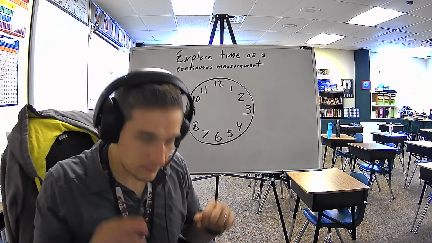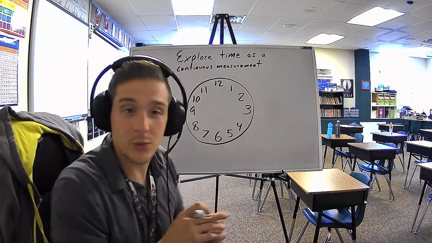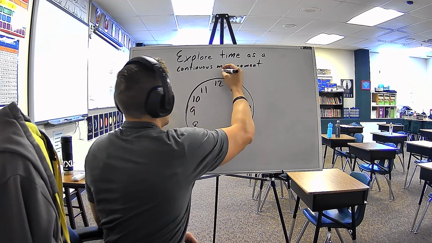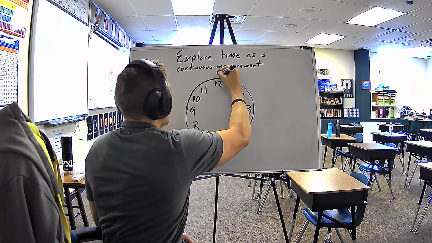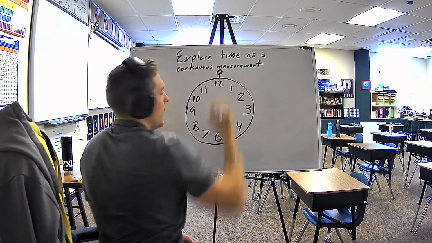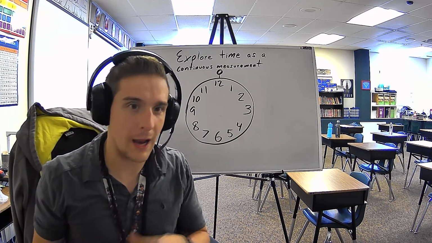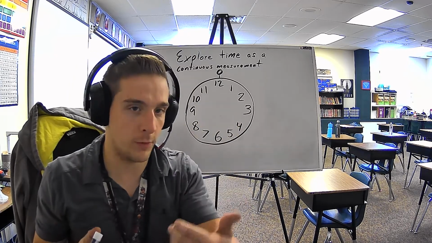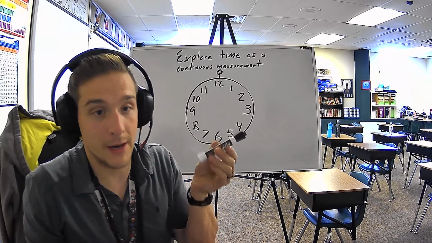The reason why this is the case is that, at this 12, it's one of those things we don't say or show, but on the clock, the spot that represents 12 is both 12 and 0. And that might raise the question of, wait, what? This is the part about time that can get a little confusing, is elapsed time, how things continue to move forward. So let's say this marker is going to represent the minute hand.